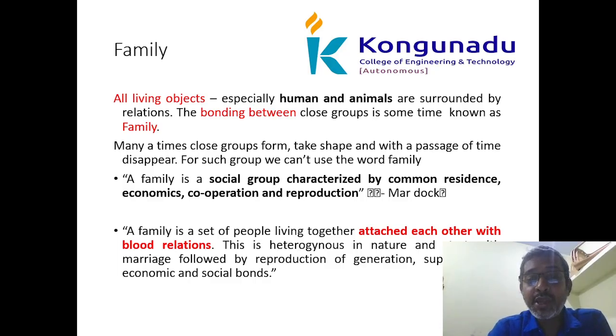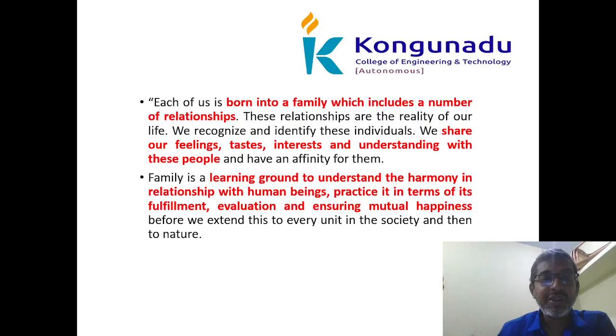Murdock mentioned a definition for the family: a family is a social group characterized by common residence, economic cooperation and reproduction. It is attached with blood relations, with people living together. It is heterogeneous in nature and starts with marriage. It is followed by the reproduction of the generation and supported by economic and social bonds. So this is another definition for the family.